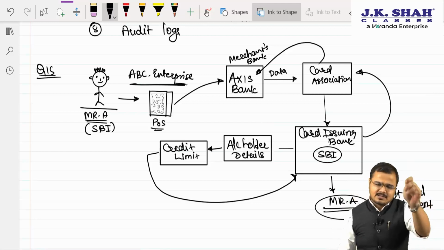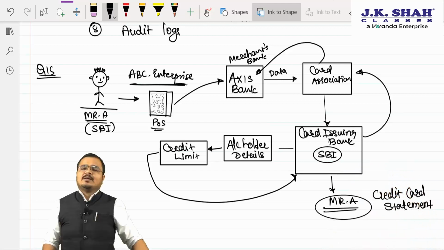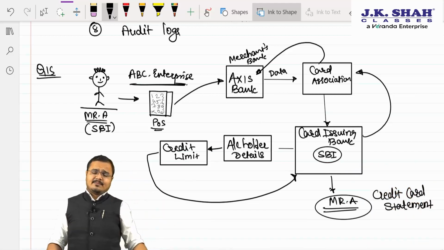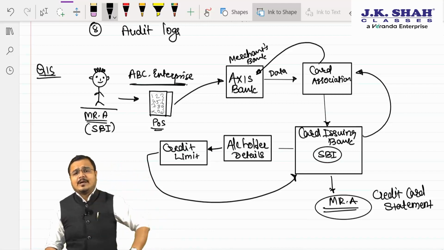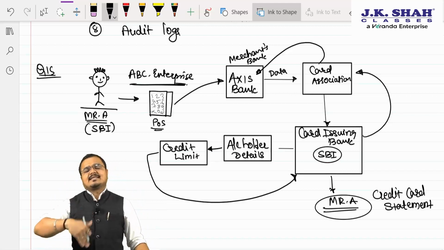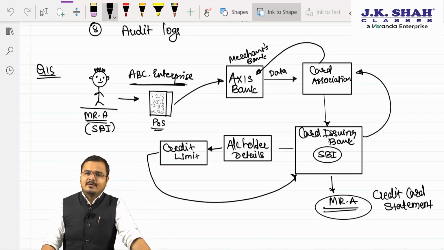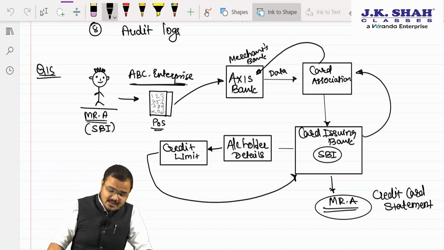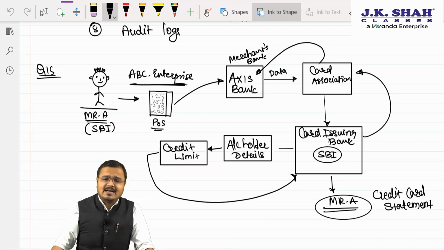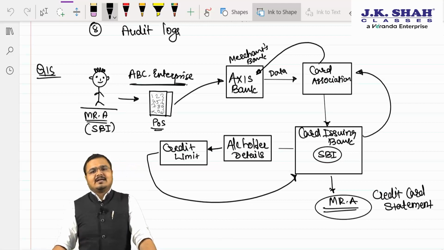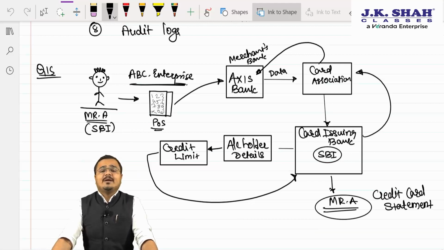Sir, first the customer swipes the credit card for the purchases made by the customer. Yes or no? Where is he going to swipe this card? Sir, on the POS machine. The POS machine will process this transaction and forward it to the merchant bank. The merchant bank forwards the entire data to, sir, the card association or the credit card network, as we call it. The credit card network authenticates the transaction and forwards it to the card issuing bank.